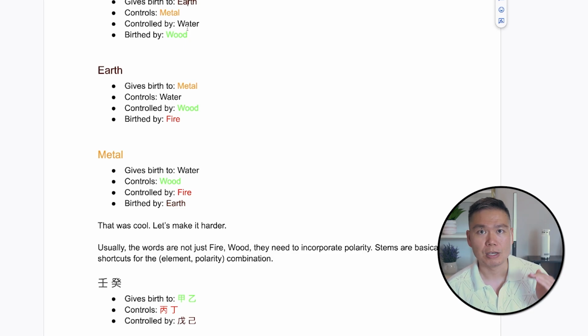And earth, as we mentioned before, blocks water. So it's really good at blocking water. What it's afraid of? It's afraid of trees that will extend their roots onto the ground. And it is birthed by fire because fire turns things into ashes. So earth came out of fire.